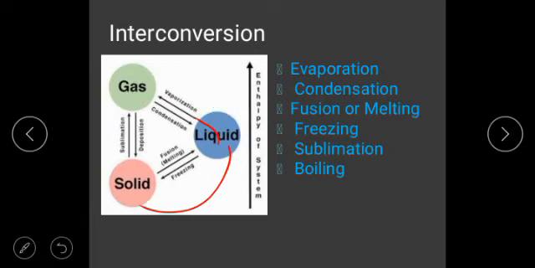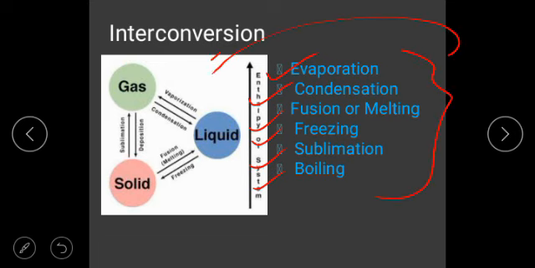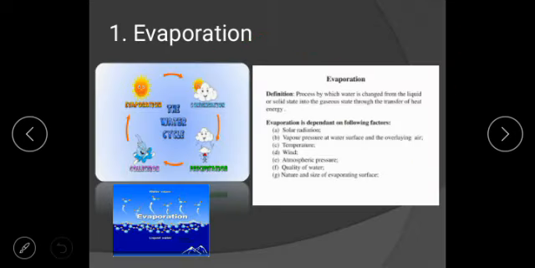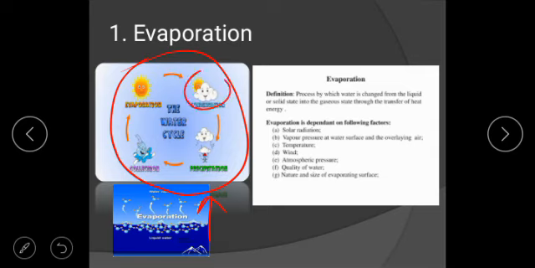So dear students, we will now discuss all these important definitions of interconversion, that is evaporation, condensation, fusion, freezing, sublimation and boiling, which are all terms that define interconversion. So first, evaporation. The best example of evaporation is the water cycle in our surroundings. All the water in the sea, when the temperature increases in the sun's heat, evaporates, and after evaporation it becomes cloud, and the cloud, slowly after the temperature decreases, becomes precipitation and comes in the form of rain to the earth again.